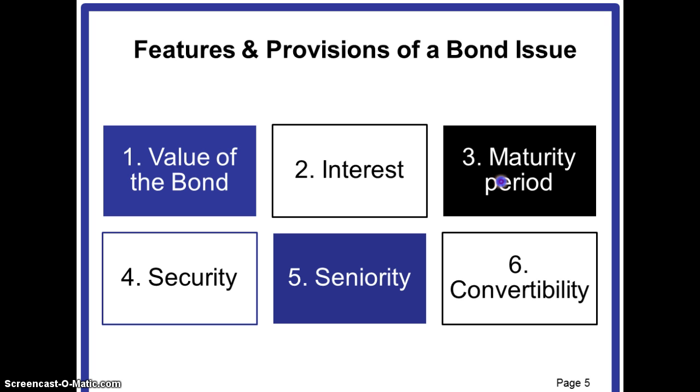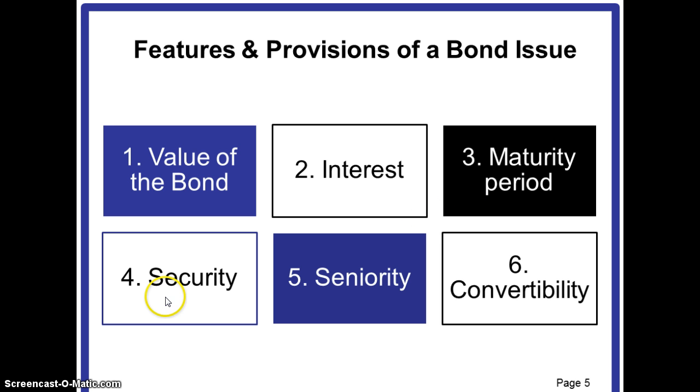The next is the maturity period. Bonds generally have a specified maturity period on which the par value of the bond has to be repaid. For example, again, Tasty Food Products Company bonds, which were issued on January 1, 2012, will mature on January 1, 2027. So 2027 will be known as the maturity date. Therefore, the maturity period is 15 years.